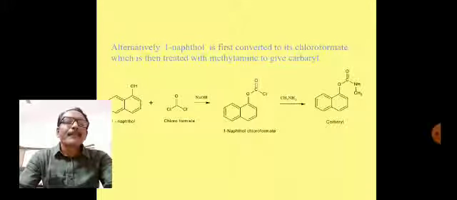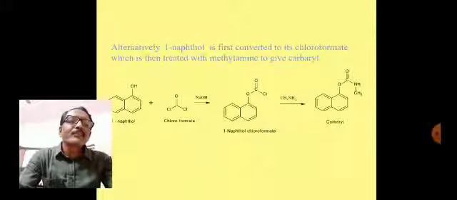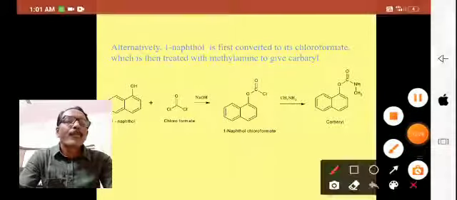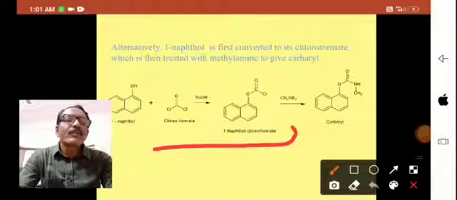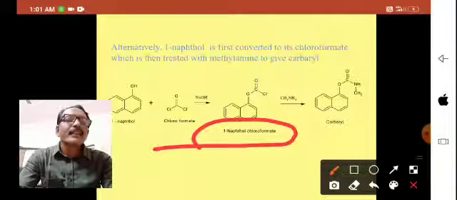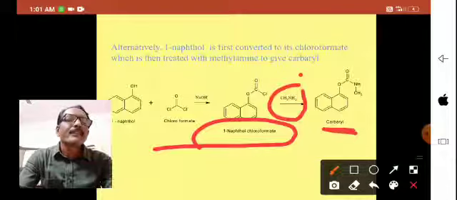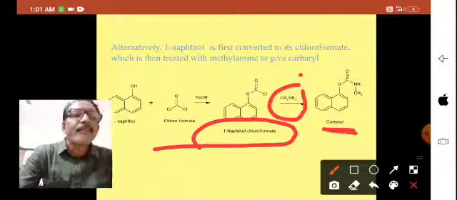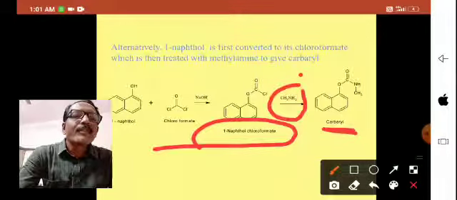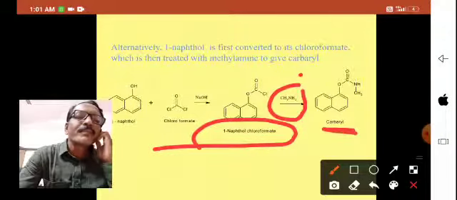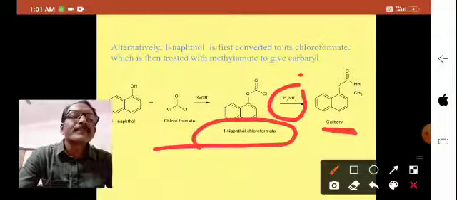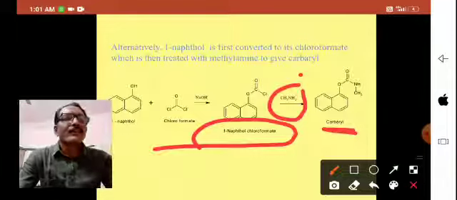See here, there is a reaction, first reaction between 1-naphthol, which is converted into naphthol chloroformate, which is then reacted with methylamine to give carbaryl. 1-naphthol chloroformate, which is formed in the first step, reacts with methylamine to give carbaryl.